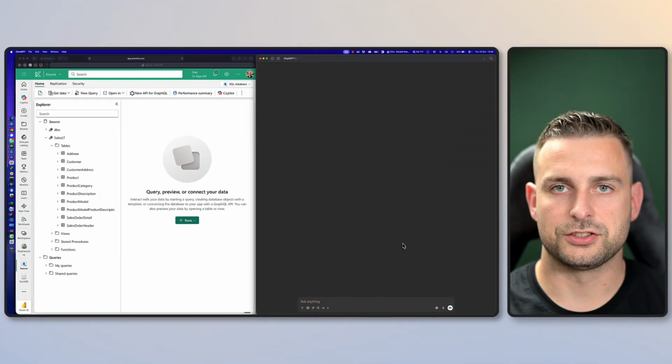We are going to vibe code our way through Microsoft Fabric. So, what could go wrong? Let's dive in. Alright, the scenario is this.